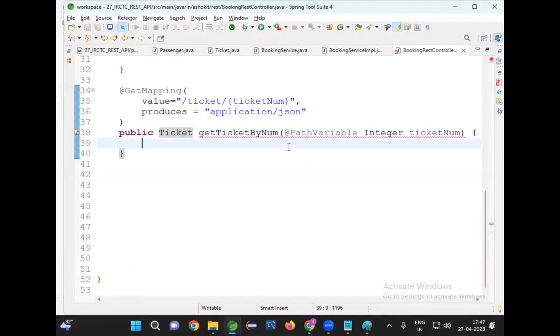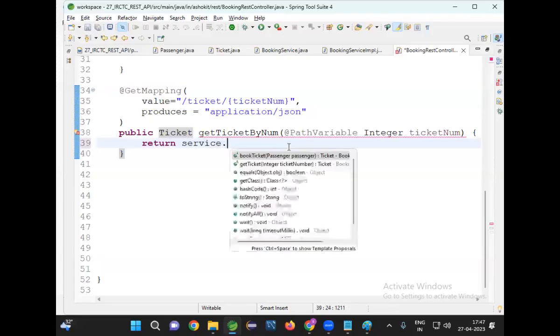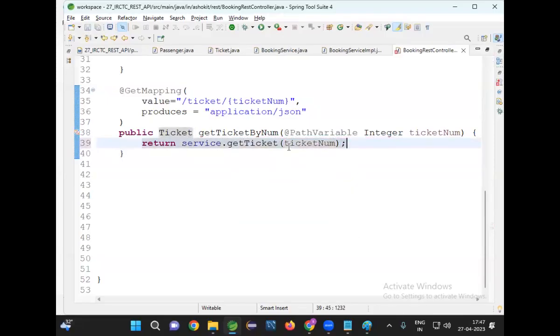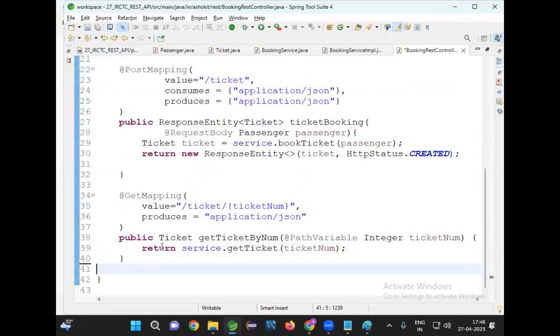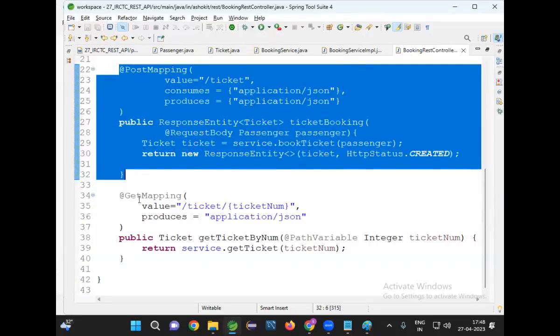Okay. Now what will I do? Return service.getTicket with the ticket number. That's it. I'm calling my service method. What will my service method return? Ticket object. With this, our REST API is ready. So in this REST API, there are two endpoints available. Endpoint is nothing but one method in the REST API. Or I can say, in this REST API, there are two operations available. One is post operation. Another one is get operation.